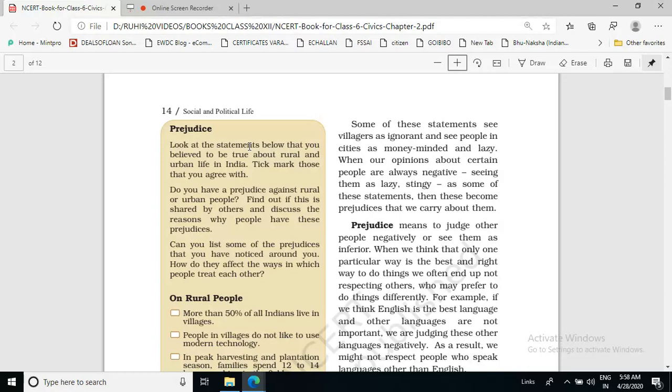So these are the thoughts which compel us to judge other people negatively. Okay, so this is prejudice. This should be underlined in your book. What is prejudice? Prejudice means to judge other people negatively or see them as inferior.